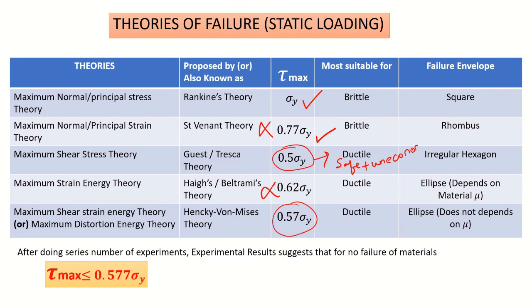Here exactly what the experimental value shows, we are getting the same value. So 0.577 sigma y means here we are both safe and economical. Economical means we are not wasting any material. Here we are extra safe, and here we are accurate.